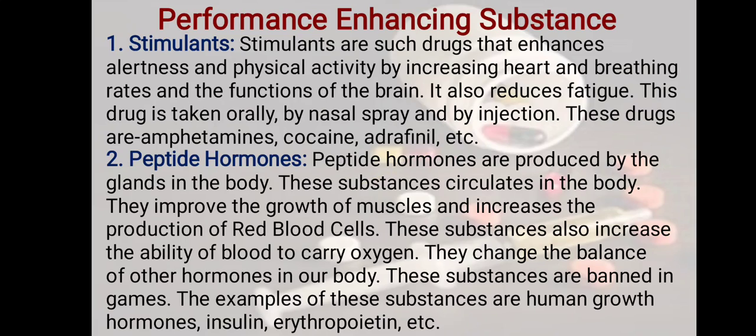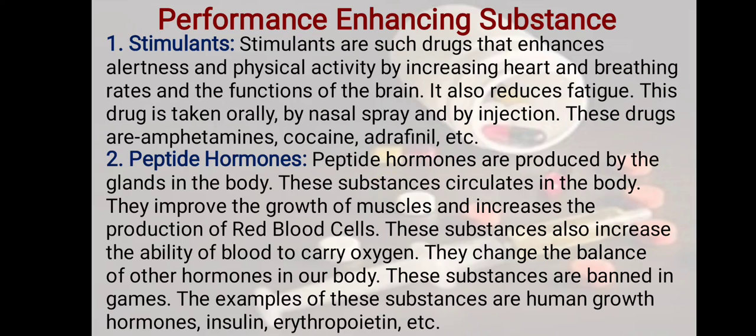Second, we have peptide hormones. Peptide hormones are produced by the glands in the body. These substances circulate in the body. They improve the growth of the muscle and increase the production of RBCs. Because RBCs carry maximum oxygen, when oxygen reaches all parts of the body, the performance also increases.